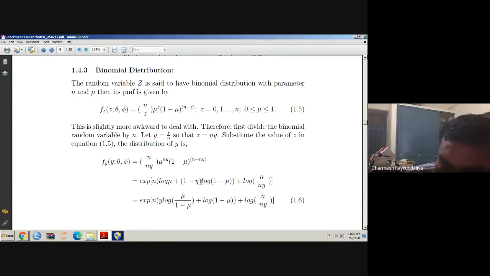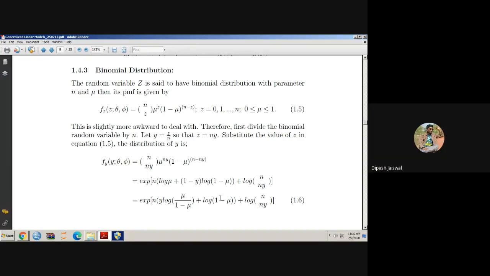Why is it so? Because 1 into log 1 minus mu and minus y into log 1 minus mu. So y is common, so I have taken y into log mu upon 1 minus mu. And here plus what? Plus 1 into log 1 minus mu. So that is what I have written here. Yes, this is the form I have.